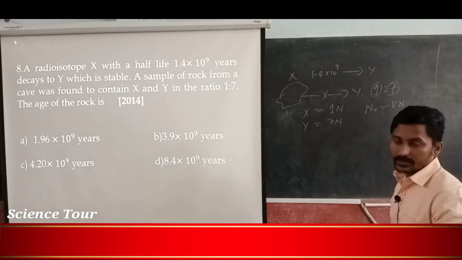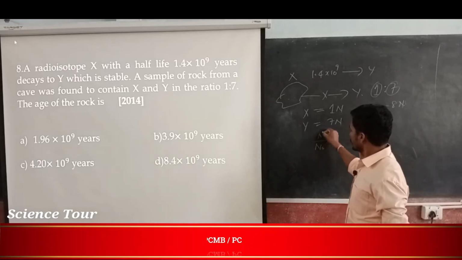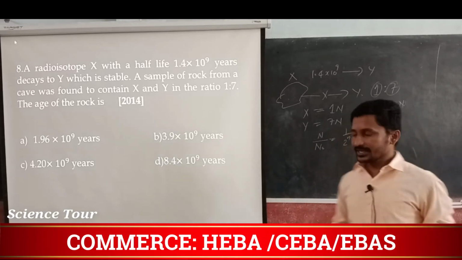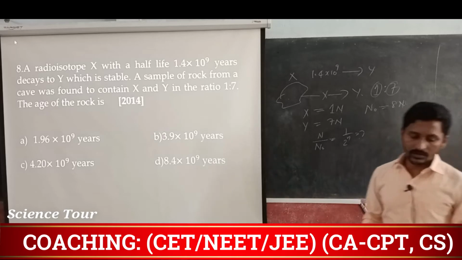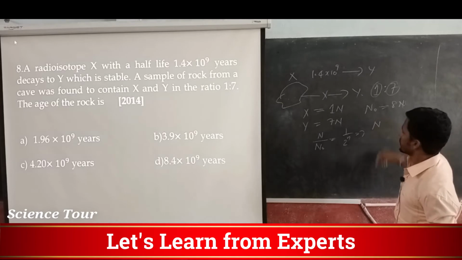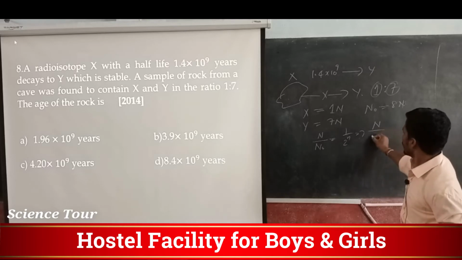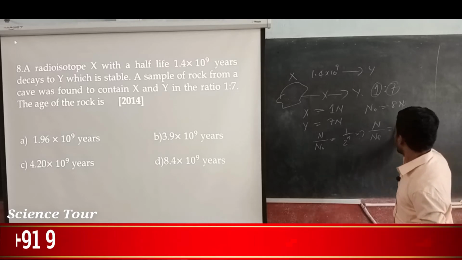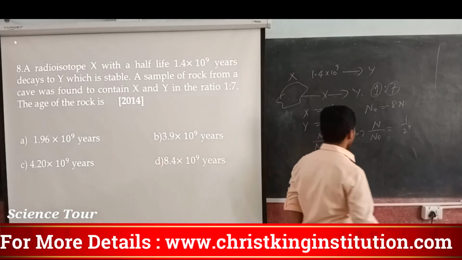Now you know the equation, n naught was earlier, n is now, and n by n naught is equal to 1 by 2 to the power n. How can I use that formula here? Now what do you mean by n?